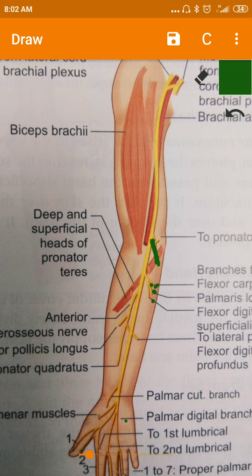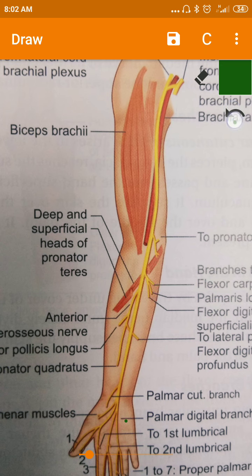And now we'll see the articular branches. Articular branches, tiny twigs from the median nerve or the muscular branches, supply the elbow joint and the superior radio-ulnar joint. The superior radio-ulnar joint as well as the elbow joint has a nerve supply from the median nerve.